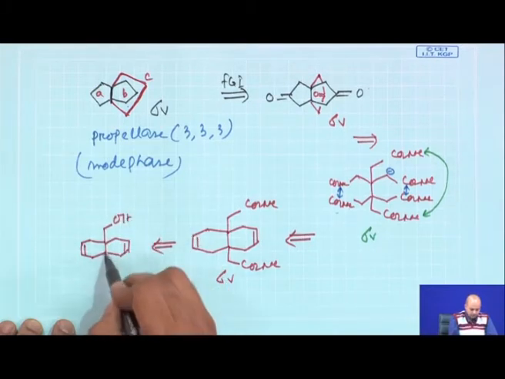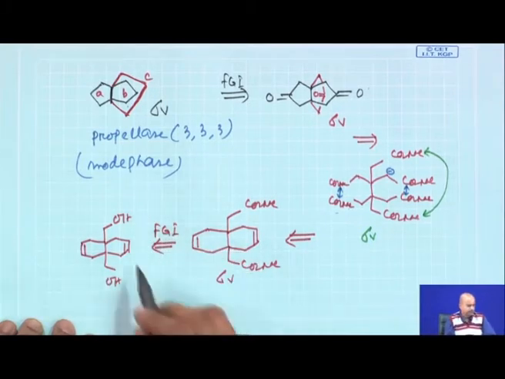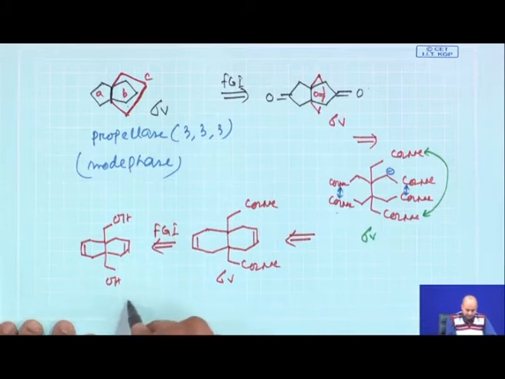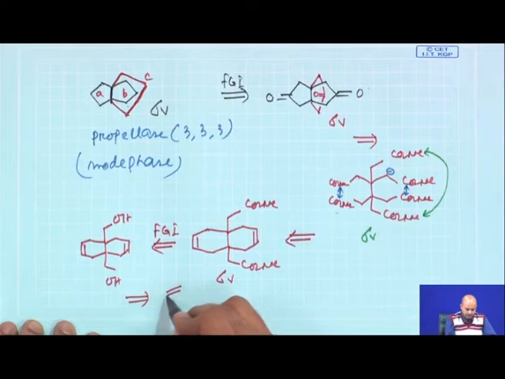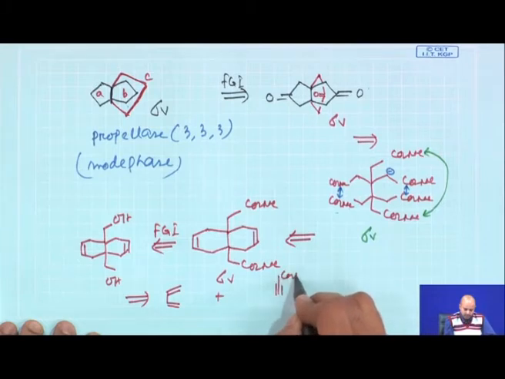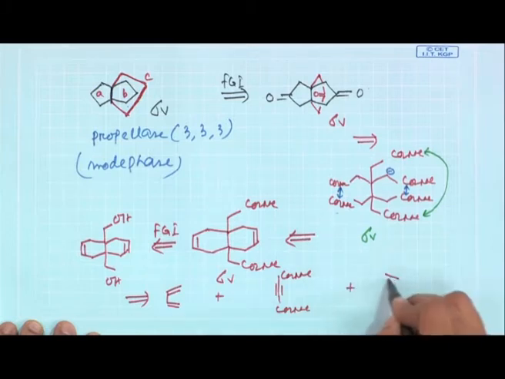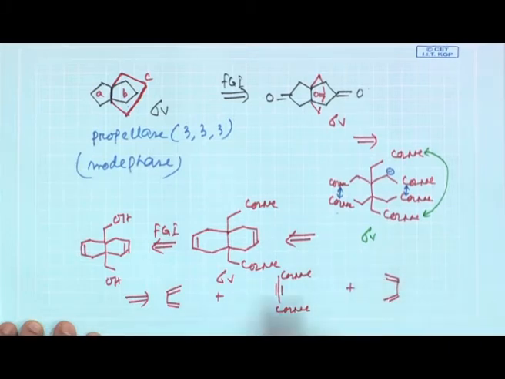If you have this diol, you can simply do the FGI, normal FGI, and then this retro we are now closing here. We said if you have a diene and a dienophile like a triple bond mediated dienophile and another round of diene.